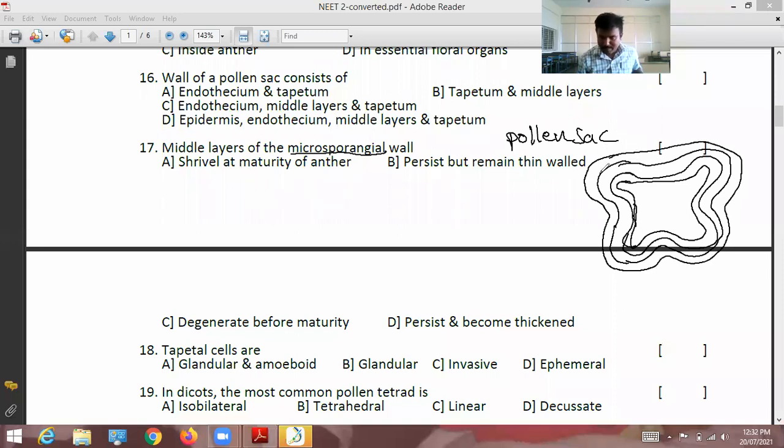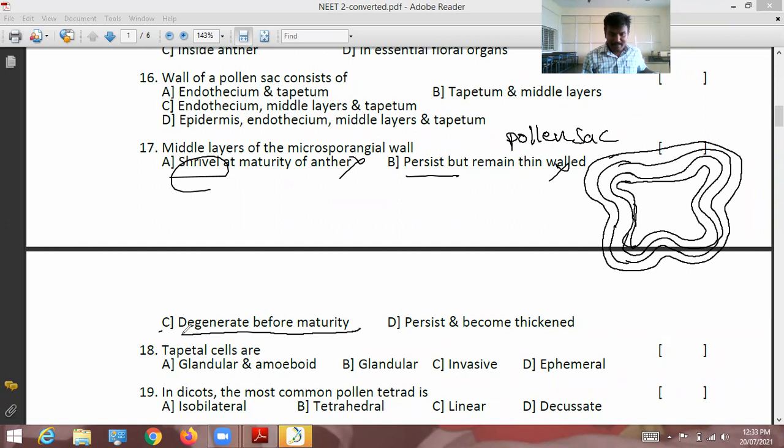Middle layers of the microsporangial wall: what happens? Shrivel at maturity of anther. Shrivel does not happen. Shrivel means contract. If the middle layers contract at maturity, microsporogenesis does not take place. So option A is wrong. B: persist but remain thin walled. Persist means they remain attached, but if they are thin, it means nothing. They are present, but it is thin, so it is wrong.